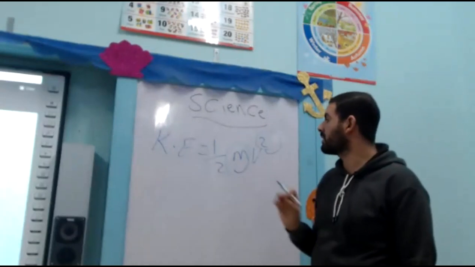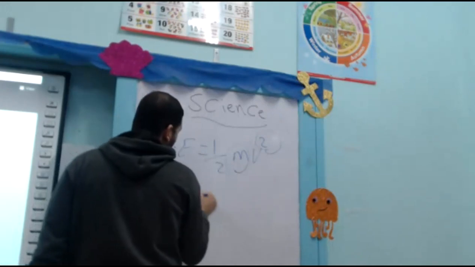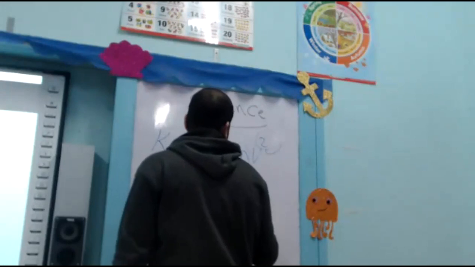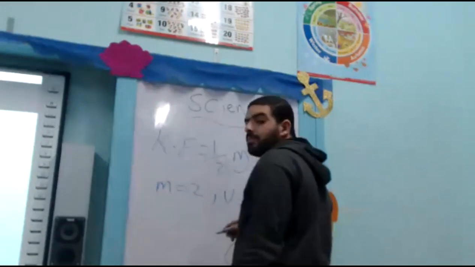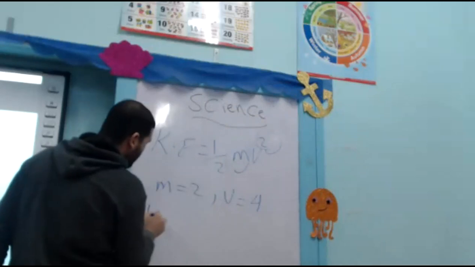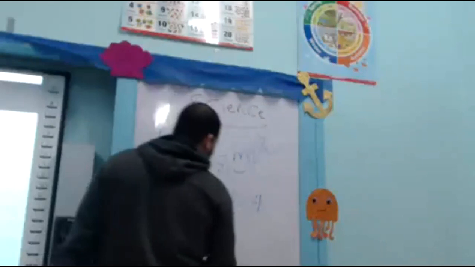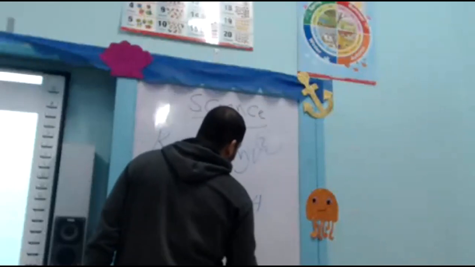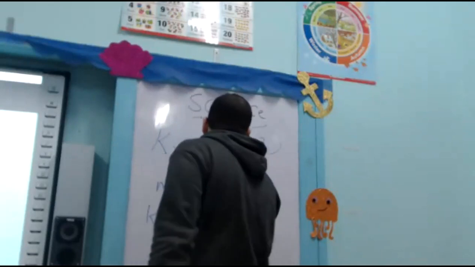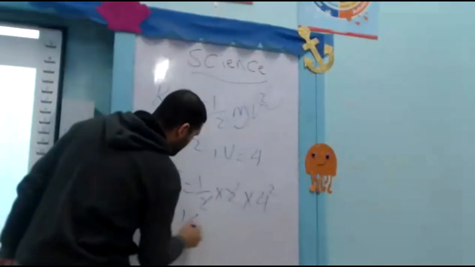Let's have a small example. If we know that the mass equals 2 and the velocity equals 4, okay? Let's solve this problem. So KE equals half multiplied by 2 multiplied by 4 squared. So the answer will be 16 joules.